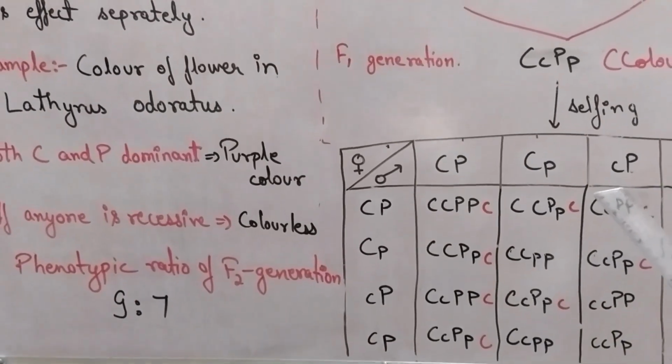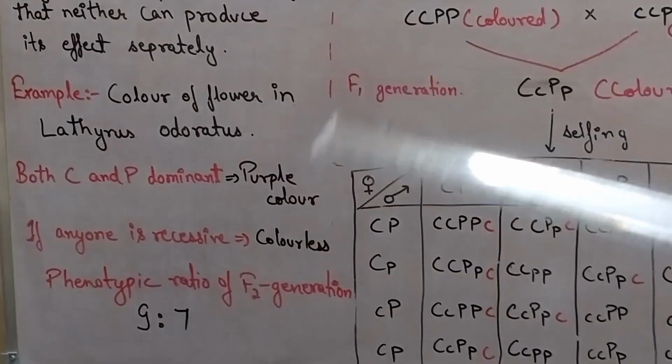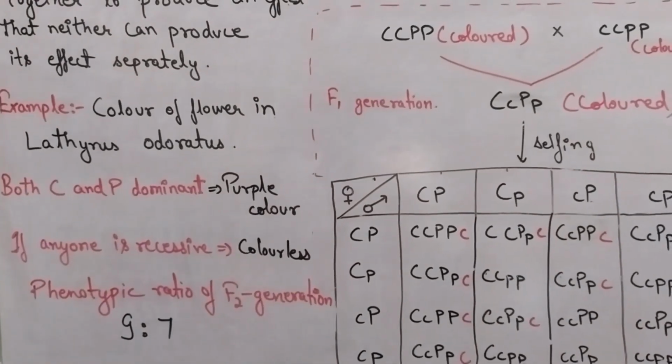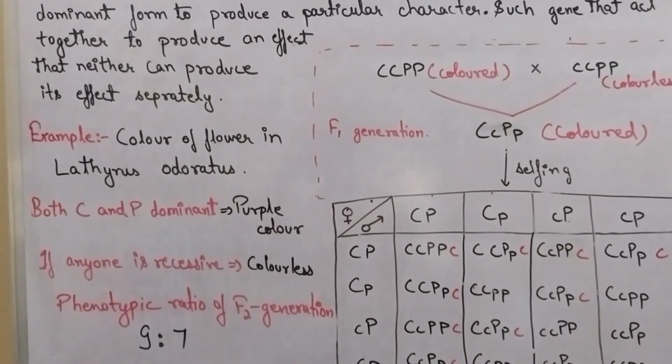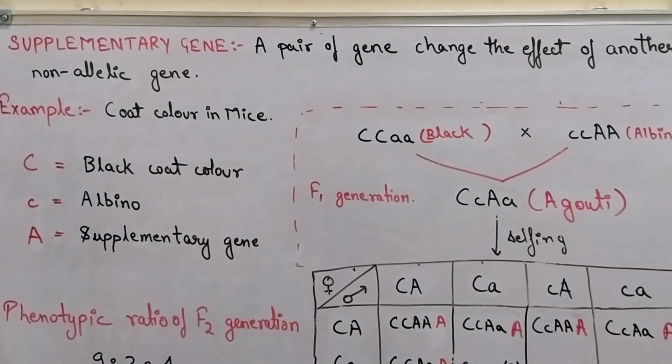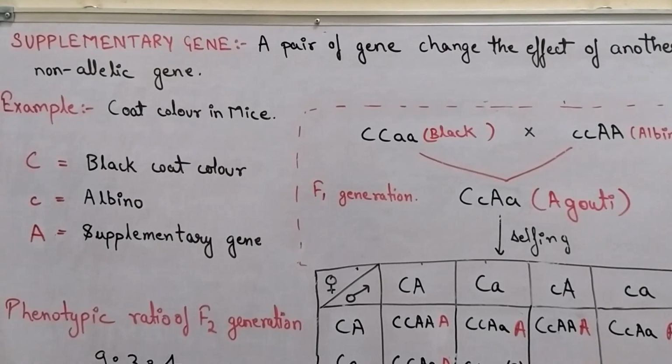So complementary gene is like a complement to other. If one is absent, the other can't produce the particular character. Next we have supplementary gene. It is defined as a pair of genes change the effect of another non-allelic gene.